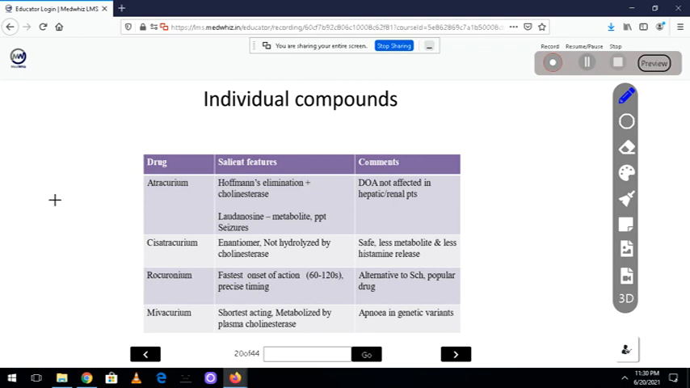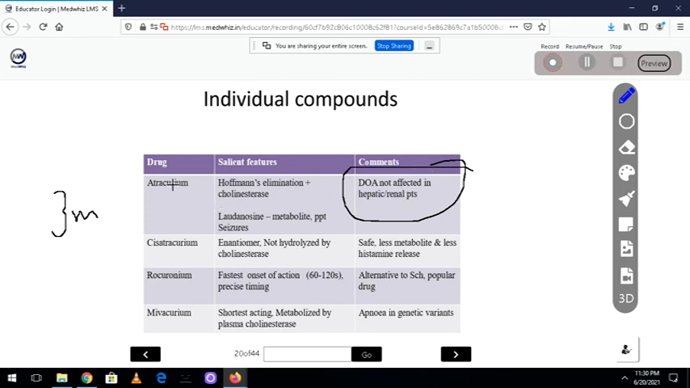So this is a 3 marks question in your university. Which drug undergoes Hoffman's elimination? It is the atracurium. What is Hoffman's elimination? That means the drug will undergo spontaneous molecular rearrangement and then it will get eliminated out. The elimination will not depend on the kidney status or the renal status. That's why we can use it in a patient with renal disease or a patient with hepatitis.